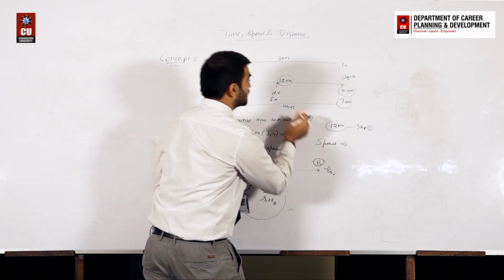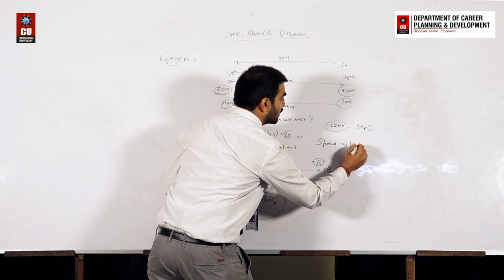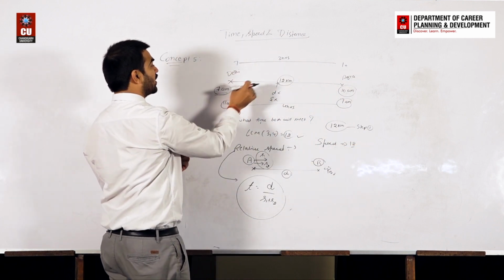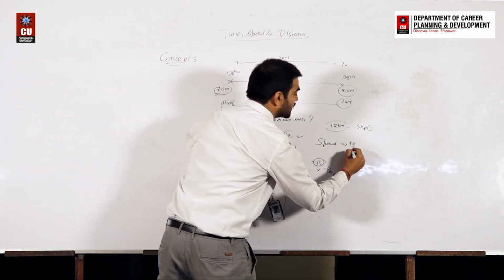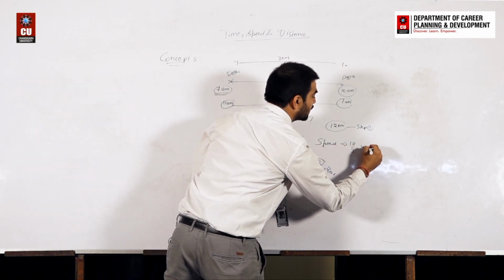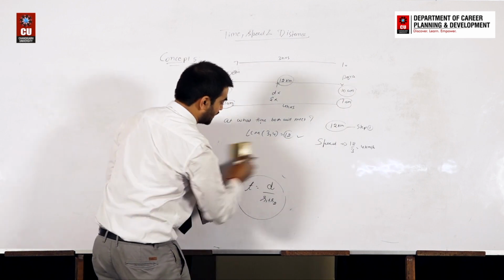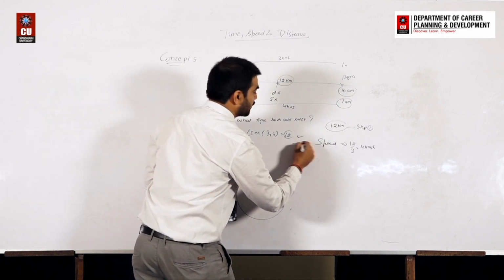Speed is equal to distance, that is 12, divided by time, and the time taken by the person moving from Delhi to Agra is 3 hours. Can we say that this is 4 kilometers per hour? Basically we are using this concept here. This is point number 1.